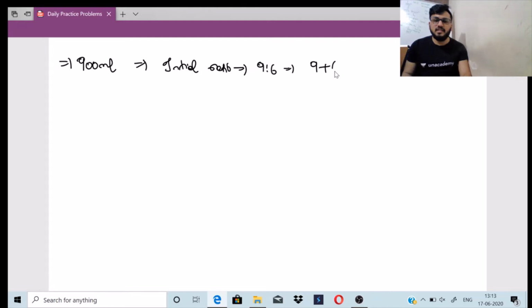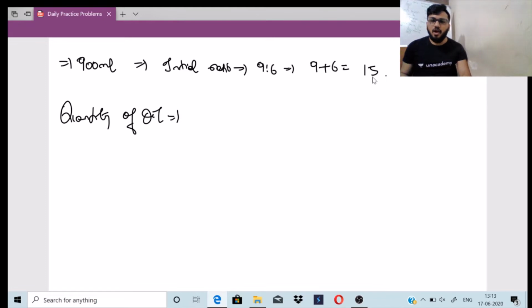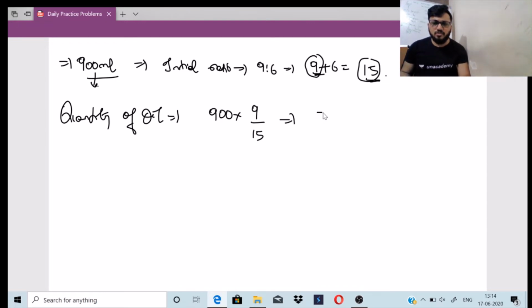So 9 plus 6 is basically 15. Let me find out the quantity of oil here. Out of 15 quantities of the mixture, 9 is oil. So the total is 900 ml into the ratio of oil, 9, divided by the total ratio, 15. So 900 into 9 divided by 15 will be equal to 540 ml.